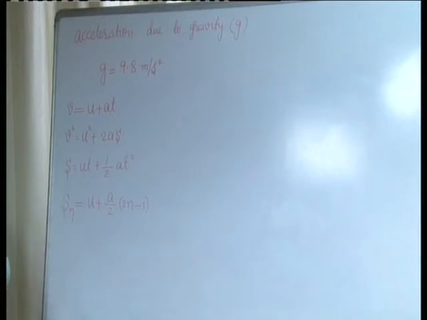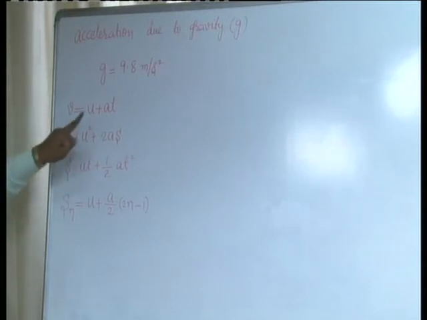When a body moves towards the earth surface, it is also an example of linear motion. But in both cases we know the acceleration experienced by the body, that is g equal to 9.8 meter per second square. Now whenever the body moves towards the earth surface, it is an example of linear motion, and the equations of motion are the same: u is the same, v is the same, n is the same, t is the same.